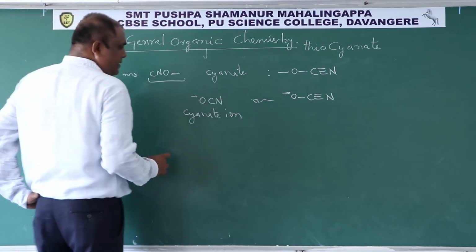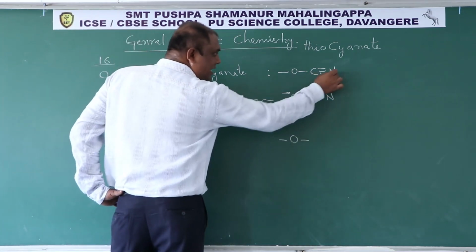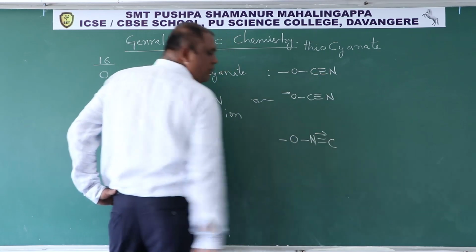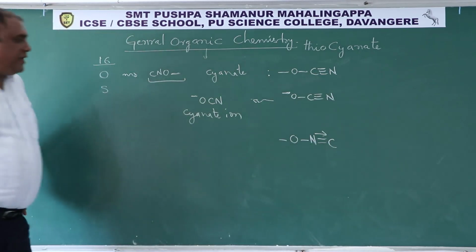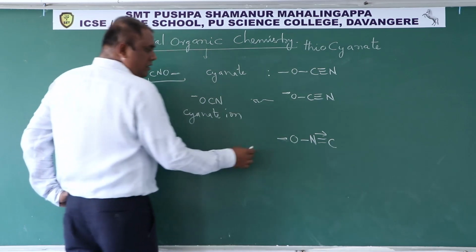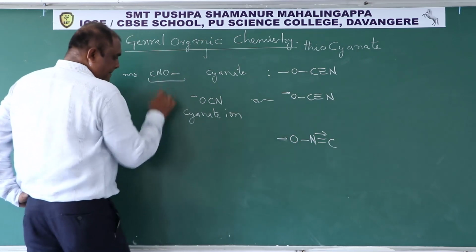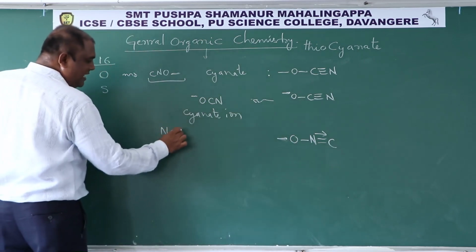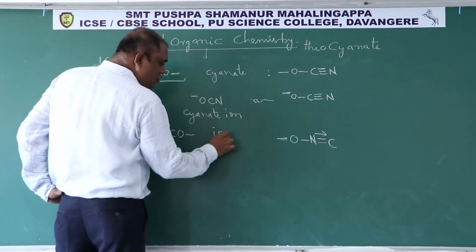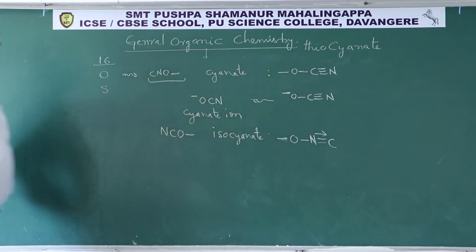If it is like this, N attached to O, forming a double bond with C and a dative bond with C, then this is written as NCO functional group and its name is isocyanate functional group.